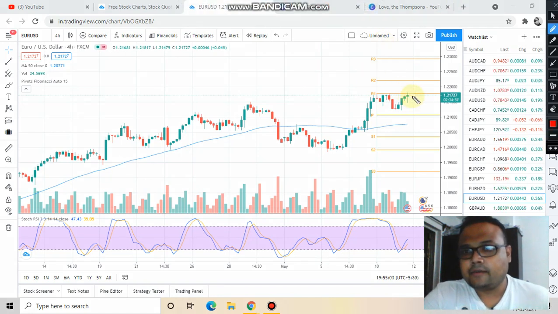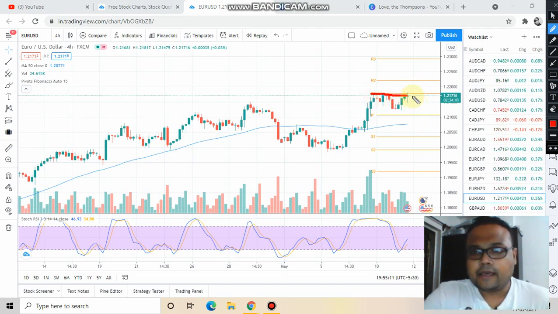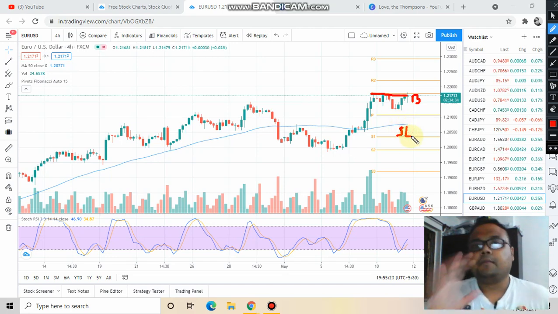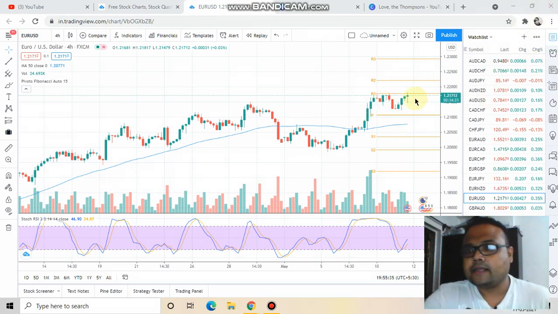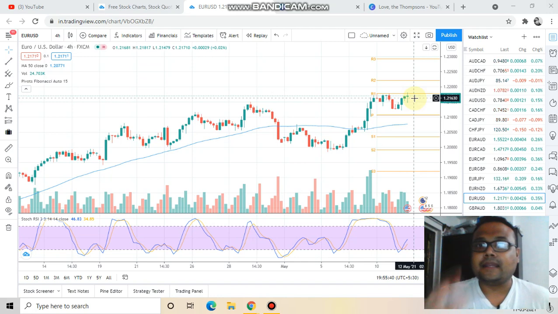As you can see, right now the market is trading at 1.21722. The market is trading at this particular range. So if you buy here, then your stop loss will be somewhere around here, because we are considering that the 50 moving average will be providing the required support to the market, but we are still not sure. So do you think this is the ideal place to buy then? Obviously not, because right now we can see that the market is trying to go up, but the market is still struggling.